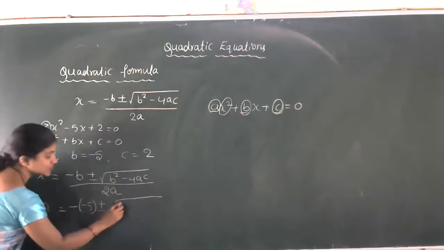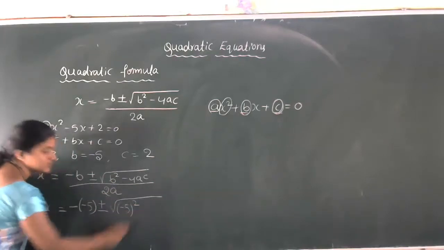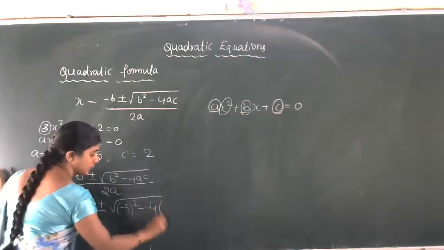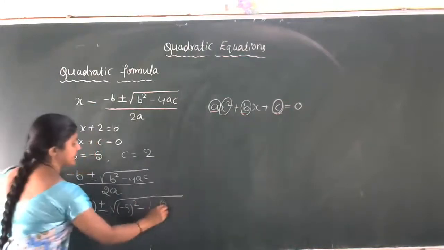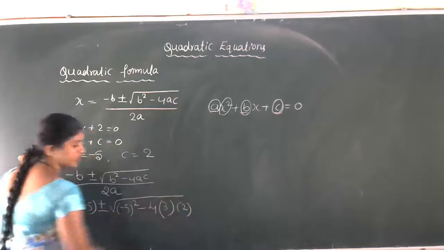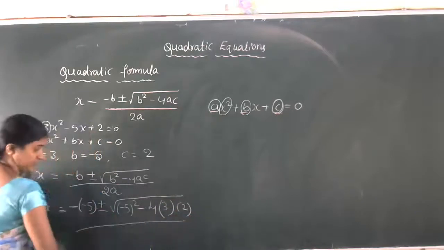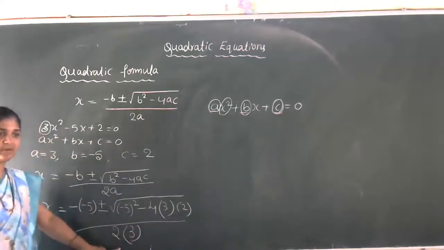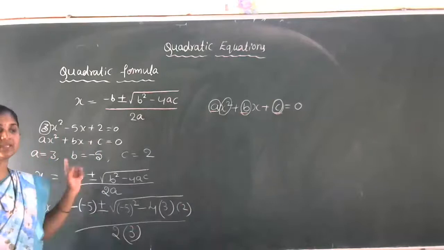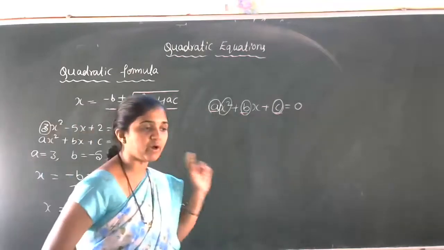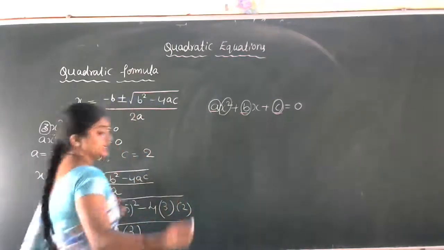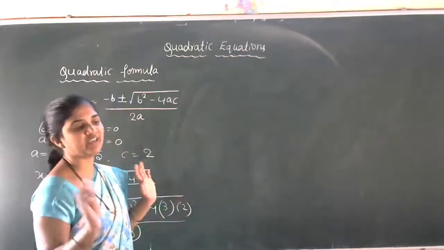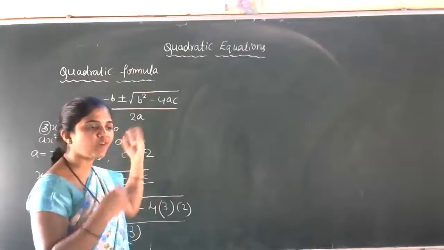Now the b value is minus 5, so minus 5 whole square, then minus 4ac, 4 into the a value 3, the c value 2, that is 4 into 3 into 2, divided by 2 into the a value 3. The board is visible now, students. I just substituted the a, b, c values in the formula. Now we'll continue with simplification.